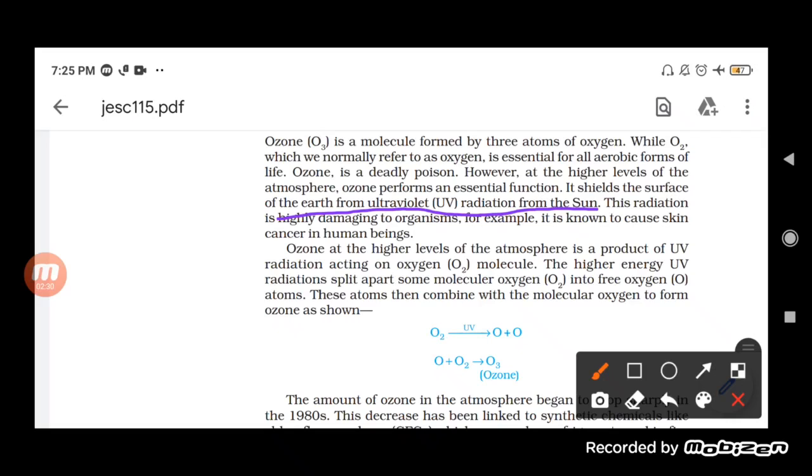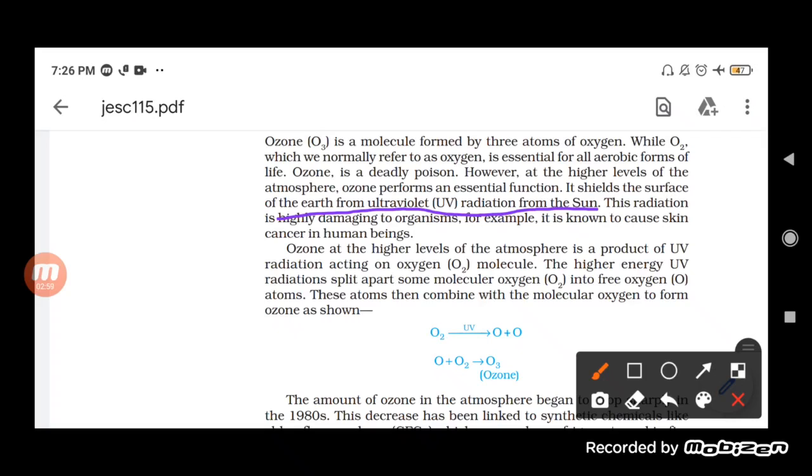What is ultraviolet radiation? Basically, ultraviolet is a harmful radiation of very high frequency which enters the earth's surface and causes a lot of problems, skin problems, and it also causes skin cancer. So ultraviolet radiation is not good for living organisms, and ozone acts as a shield.